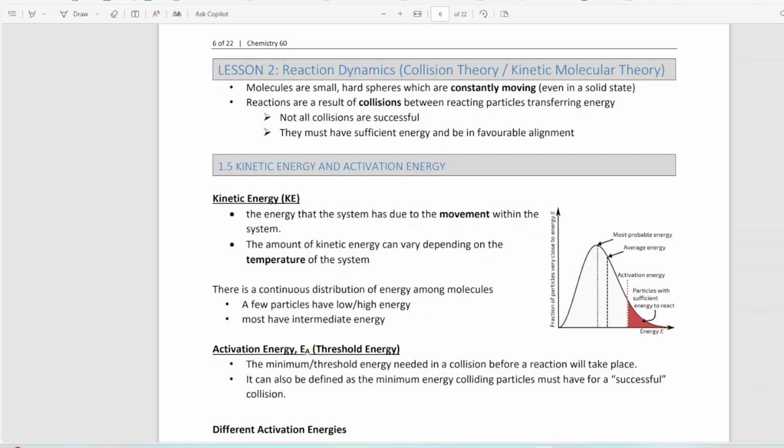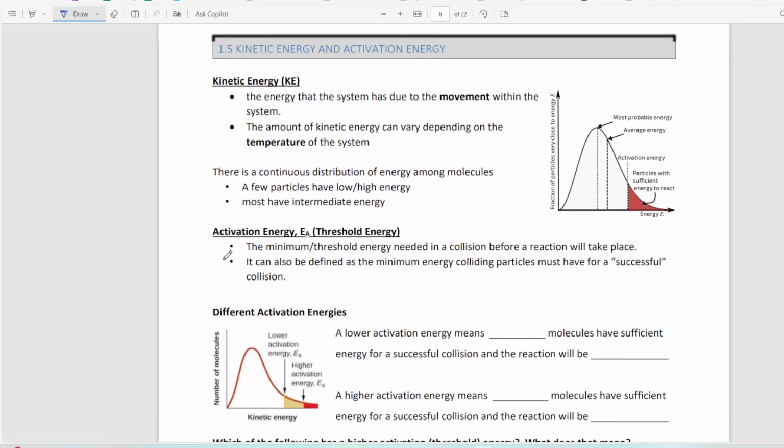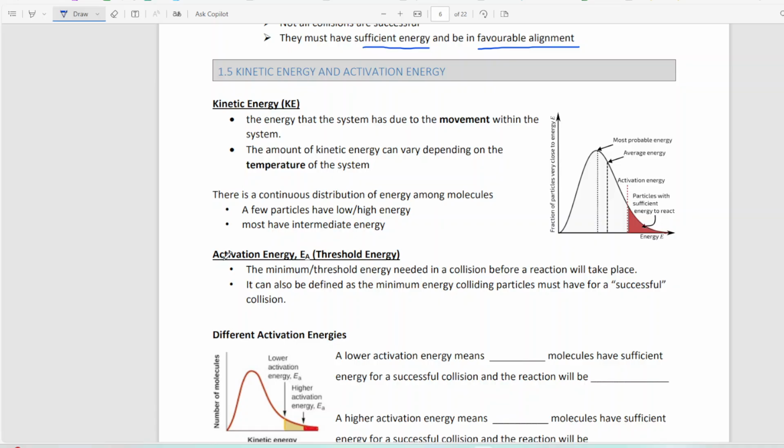Every collision, and these are the two super important points, must have sufficient energy for a successful collision and be in favorable alignment. And we're going to be coming back to these two words over and over again in this lesson. So the first concept I'm going to introduce to you is 1.5, which is kinetic energy and activation energy. Kinetic energy is the energy in a system due to the movement within the system.